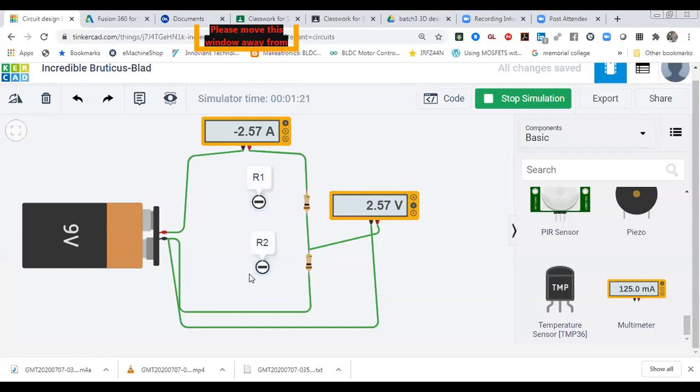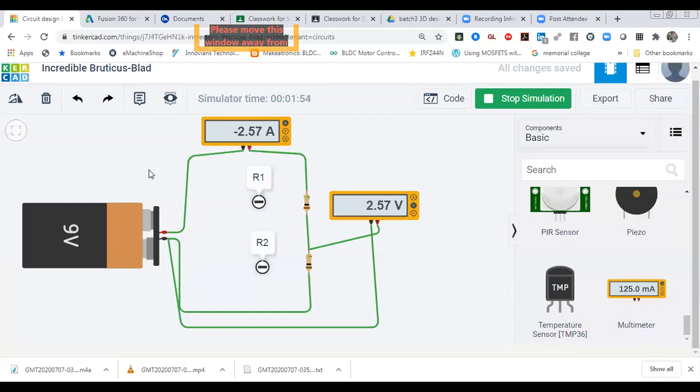So when high current is flowing in the circuit, what is happening? Your battery voltage gets dropped. Might be you have seen it at your home also. Sometimes when you run any kind of high current rating appliance at your home, any kind of induction motor or air conditioner, your voltage is fluctuating, meaning it is dropping, and after some time it will get stable. So why is that happening?